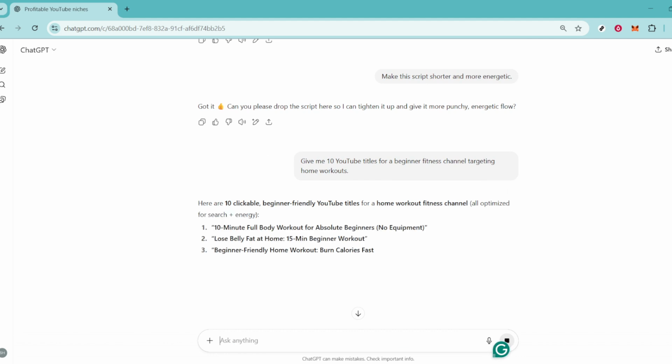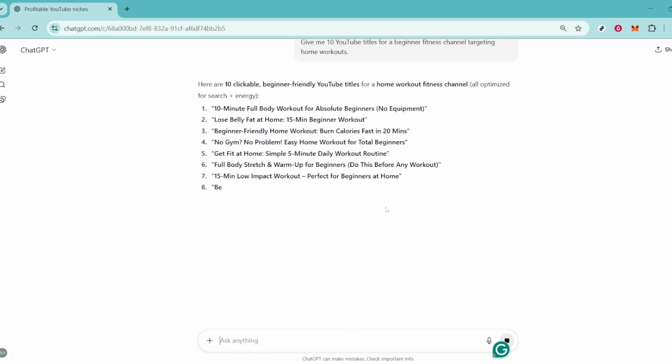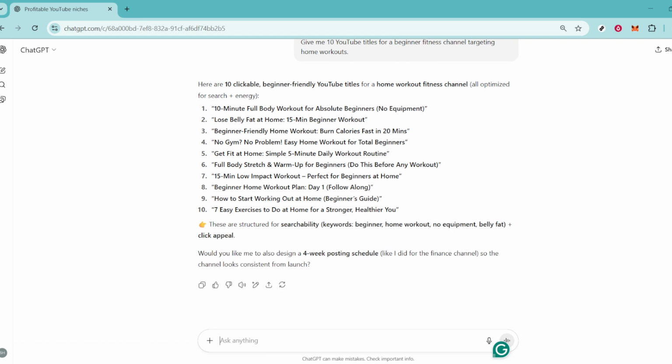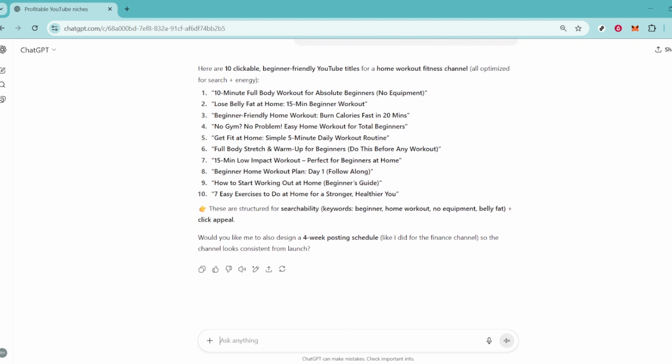To build a sense of community and boost engagement, think of growth hacks like community posts, comment replies, and intriguing poll ideas. ChatGPT can generate content that encourages interaction and fosters a sense of belonging among your audience, crucial for increasing viewer engagement.